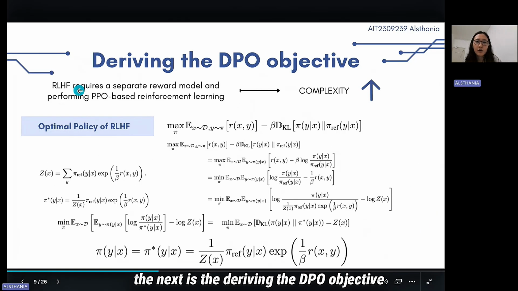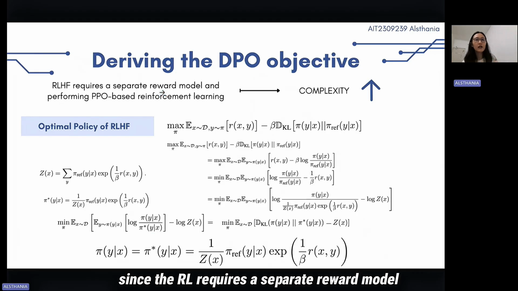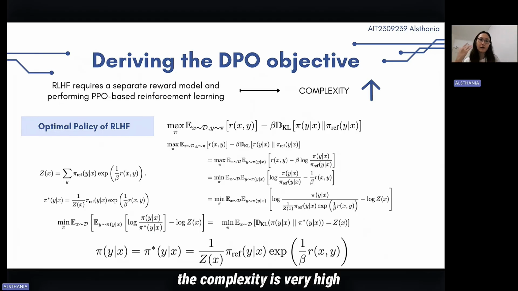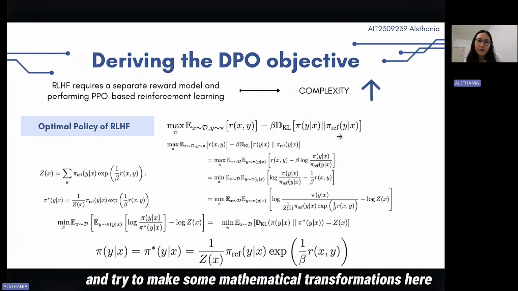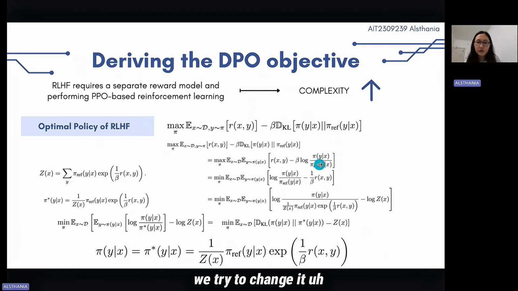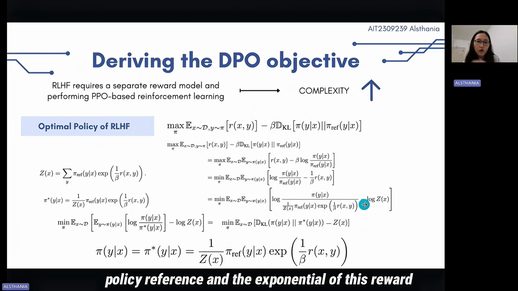Then next is deriving the DPO objective. Since RLHF requires a separate reward model and performing PPO-based reinforcement learning, the complexity is very high. Thus, we try to check the optimal policy and make some mathematical transformations here. Since this is a max function, we change it into a minimization function, and we introduce a partition function, which is the Z here, so that it can become a probability distribution function, where it normalizes this reference policy and the exponential of this reward.